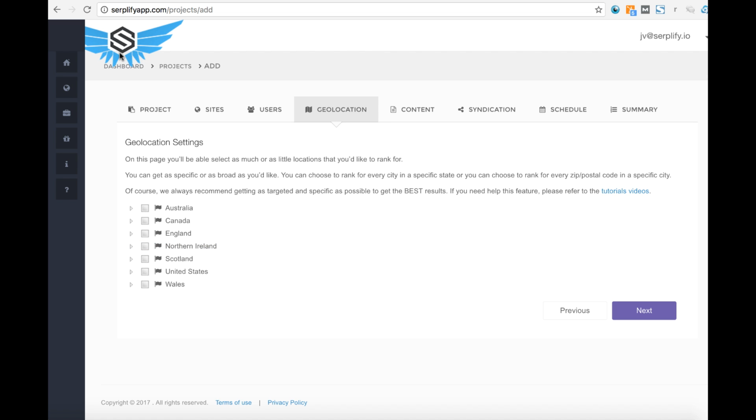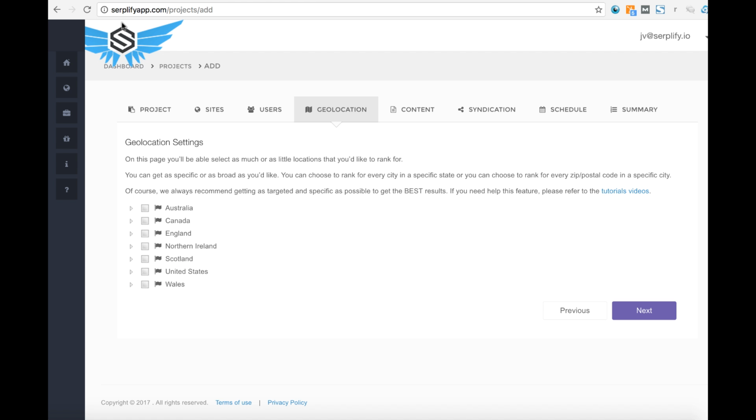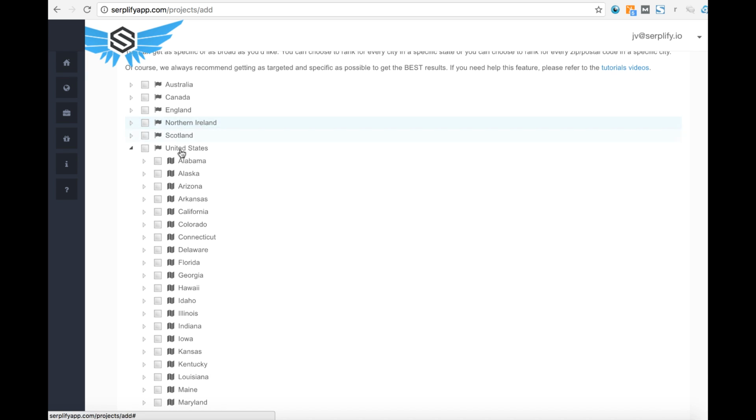Just to clarify, how you get this site added is that you log in and install the Serplify WordPress plugin, and that's going to allow it to connect with the Serplify cloud app that you set up your account with. So anyway, back to this project here. For the geolocation, this is where you can specify what locations you want to rank for. So for example, in the United States, say I want to start targeting some people in Alabama.